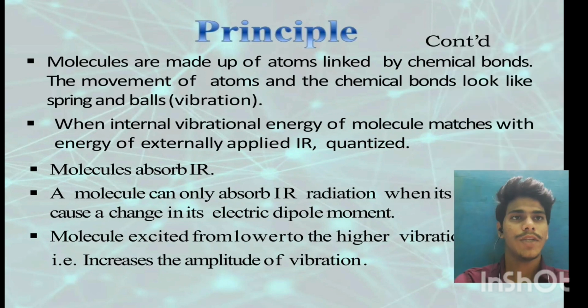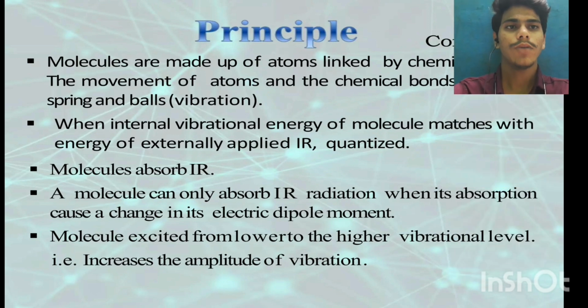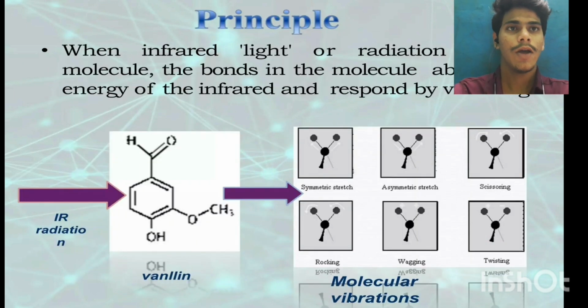this region. Principle: molecules are made up of atoms linked by chemical bonds. The atoms and the chemical bonds look like balls and springs. Vibration: when the internal vibrational energy of a molecule matches the energy of the externally applied quantized IR radiation, molecules absorb infrared rays. A molecule can only absorb IR radiation when its absorption causes a change in its electric dipole moment. Molecules are excited from a lower to a higher vibration level, that is, increasing the amplitude of vibration.